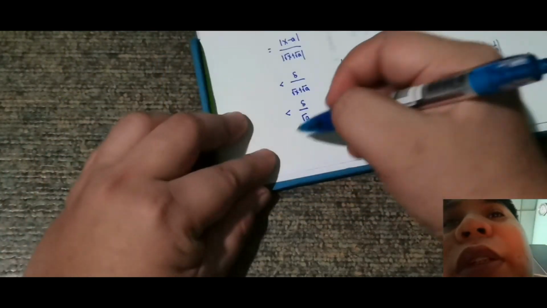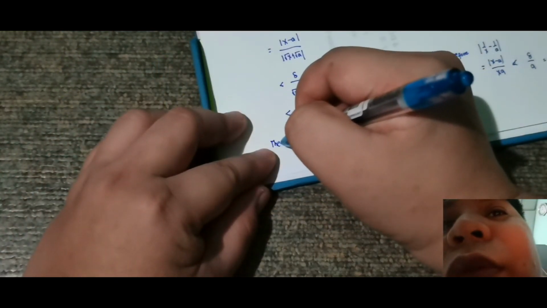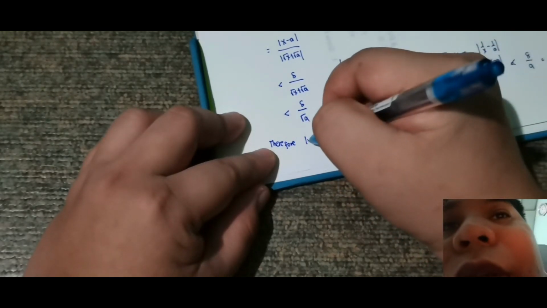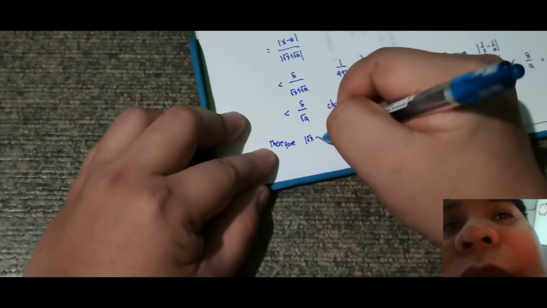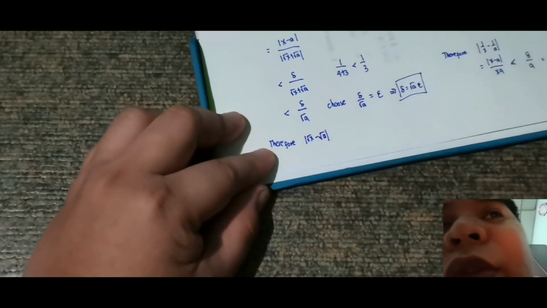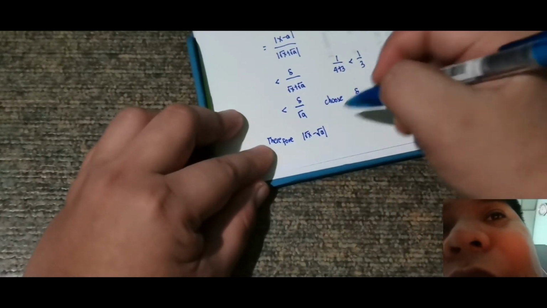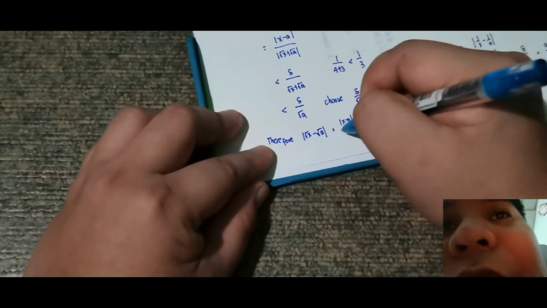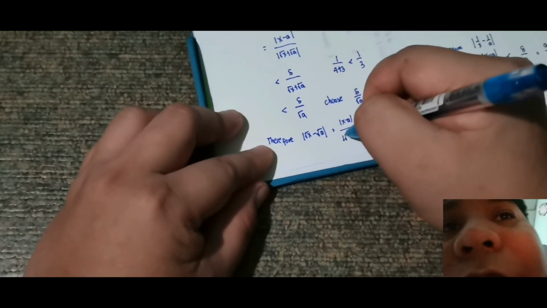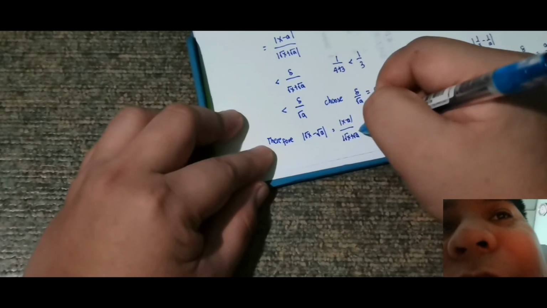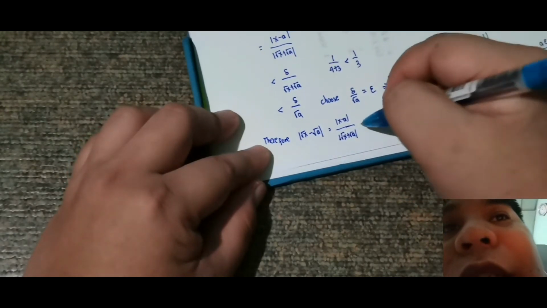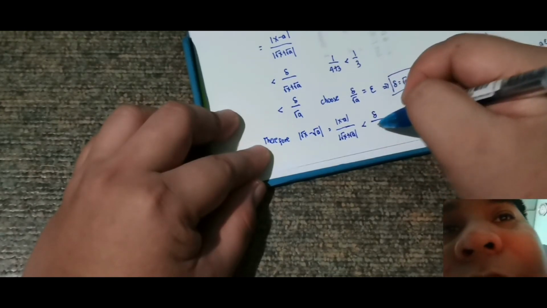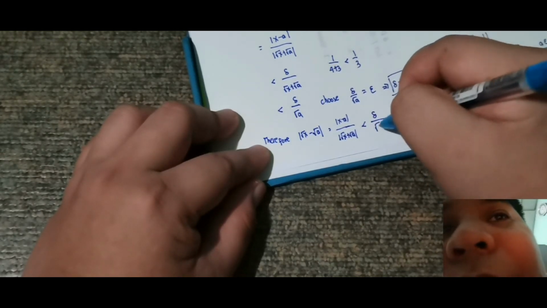Okay, then therefore, to conclude, yung absolute value ng square root of x minus square root of a, which is equal sa x minus a over square root of x plus square root of a, which is less than delta over square root of a.